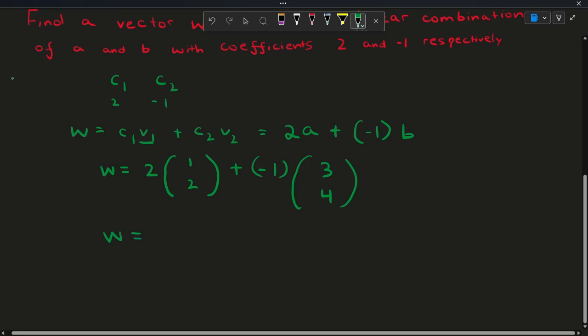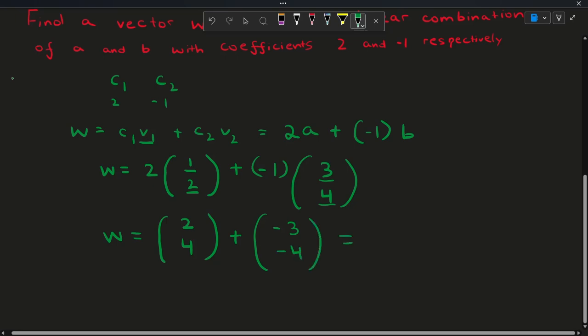So we multiply this 2 by the 1 and the 2. So we get 2 times 1, which is 2, and 2 times 2, which is 4, plus -1 times 3, which is -3, and -1 times 4, which is -4.